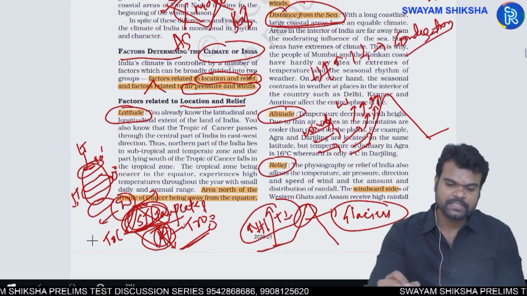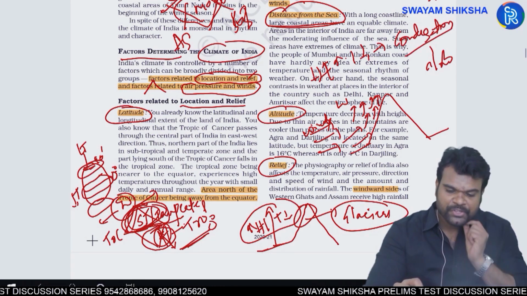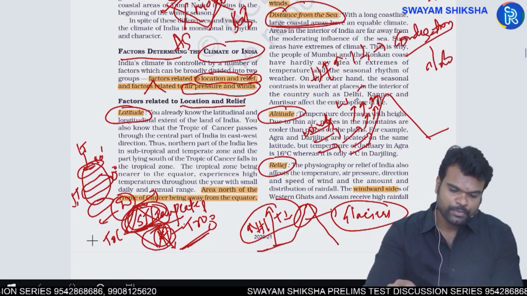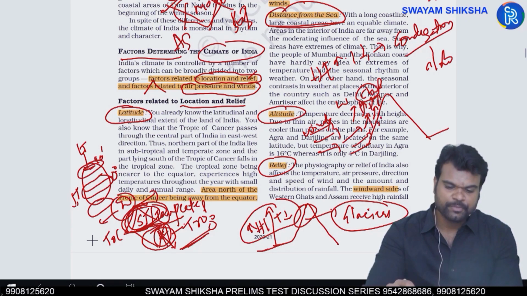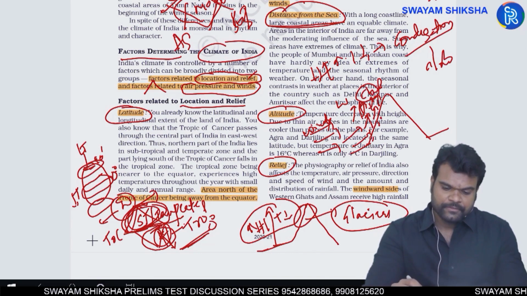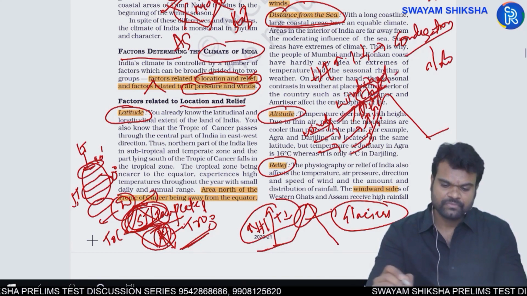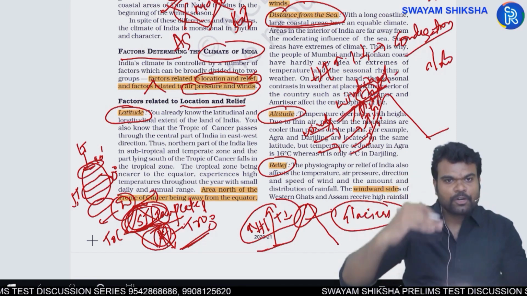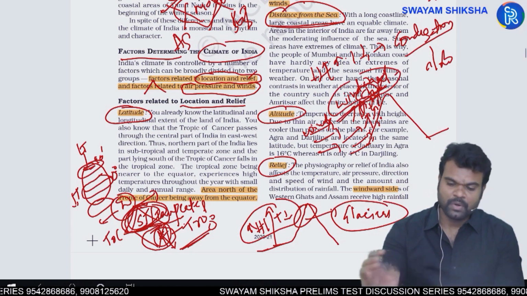Condensation is nothing but cloud formation. So, because of the upward movement of moisture-laden winds along this slope, you have the formation of clouds, and subsequent action could be rainfall. The side of the hill which is experiencing the rainfall because of the upward movement of the moisture-laden winds is nothing but the windward side of the mountain.